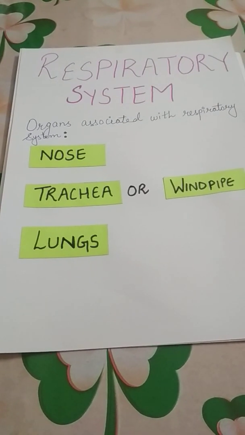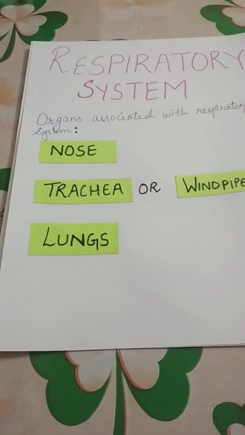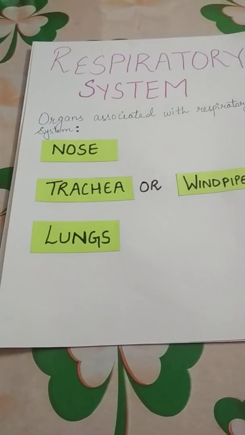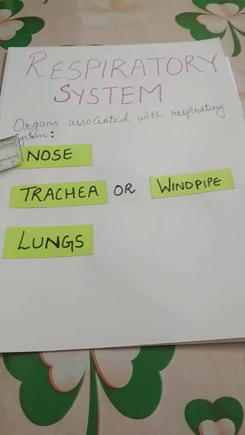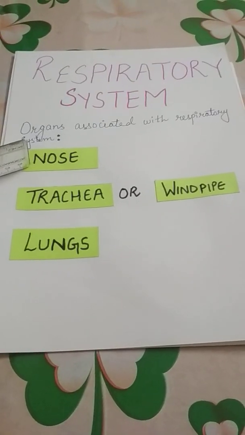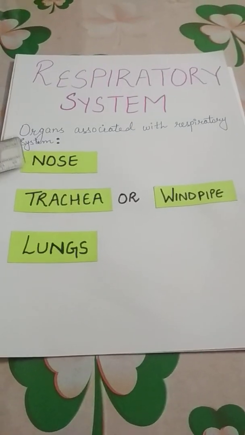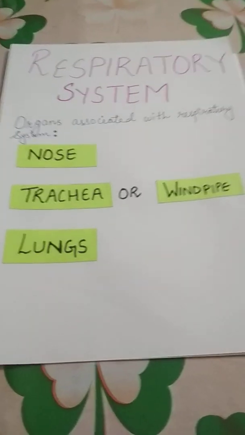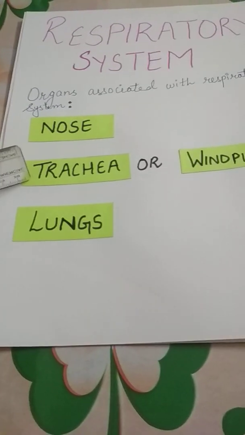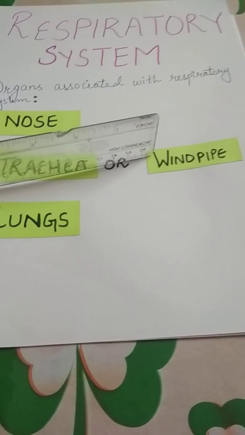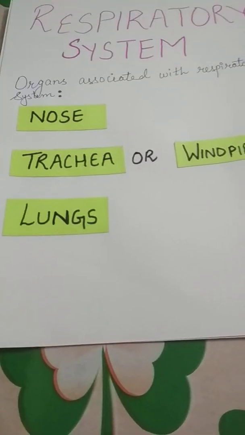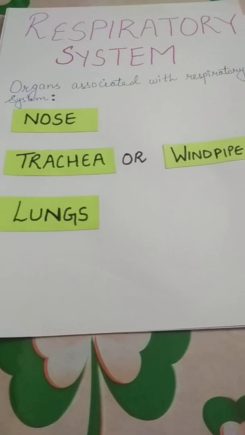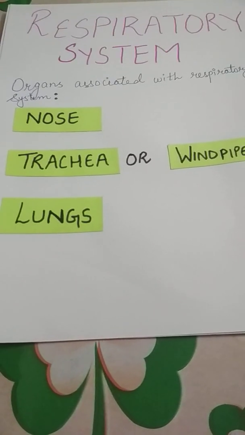Besides our nose, the other organs of the respiratory system are: nose, which we have already said is a part of the respiratory system. Now apart from the nose, we have the trachea, which is also called the windpipe, and the lungs. Now we will first learn about these three organs.